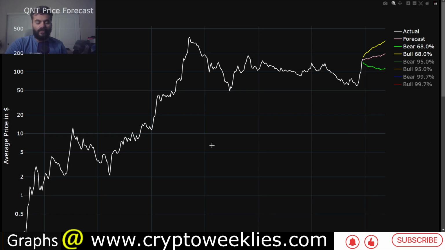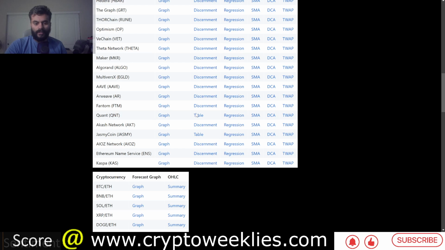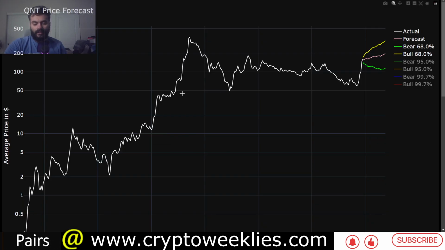Let's get started. This is Quant USD weekly price action. The chart is available on cryptoweeklies.com, the link on the bottom of your screen. All you have to do is go to this home page and search Quant. You'll find this graph over here. Again, this is the output of our machine learning model trained on weekly price action of Quant.